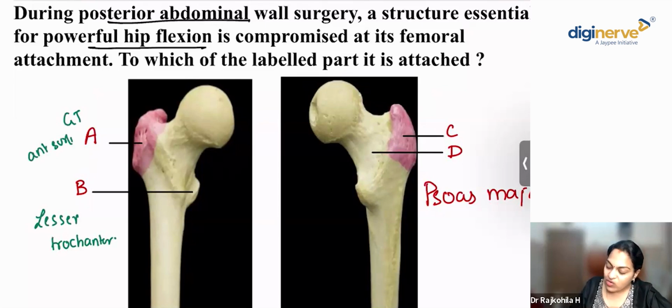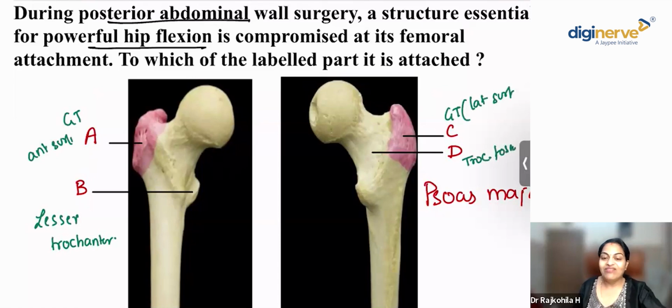C is again the greater trochanter, the lateral surface. And D is the trochanteric fossa. Where does the psoas major insert into, of A, B, C, D? Very good, Dr. Ashwini. It's the lesser trochanter, right?